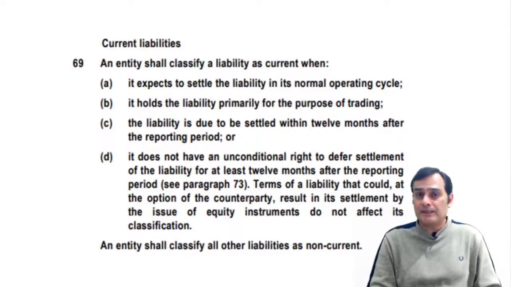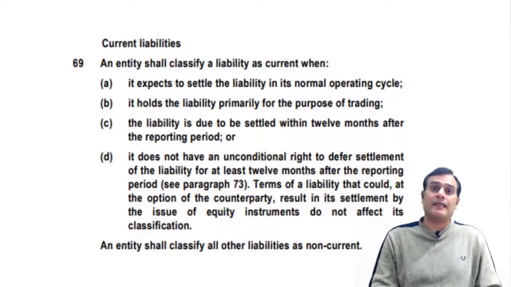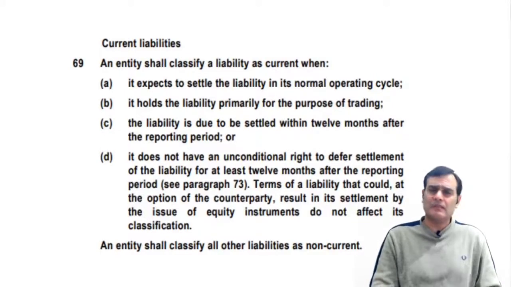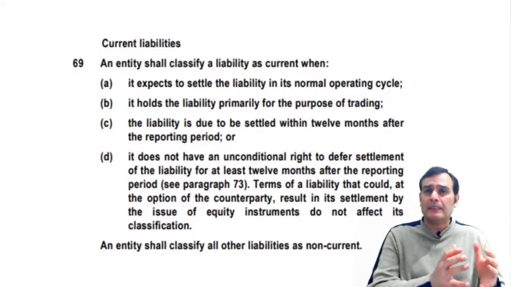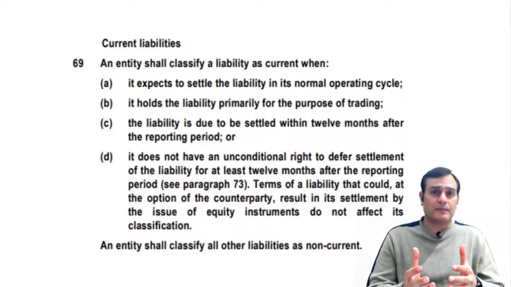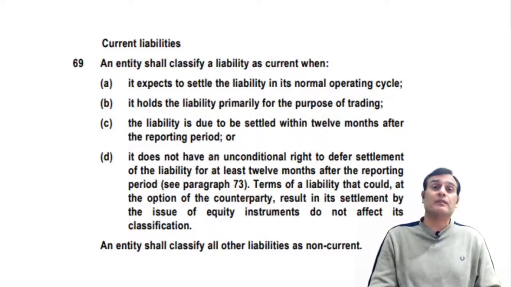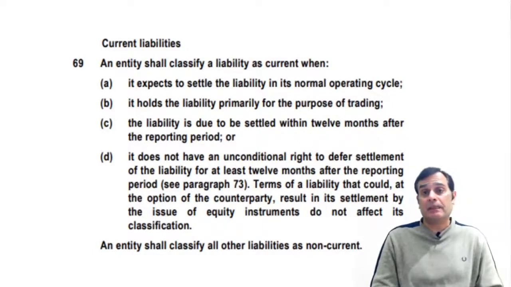If the answer is yes, then it is a current asset for the parent company. But if the commercial reality tells me that as a parent company, I would not ask the subsidiary company to make a payment, then in that case it becomes a non-current asset for the parent company.